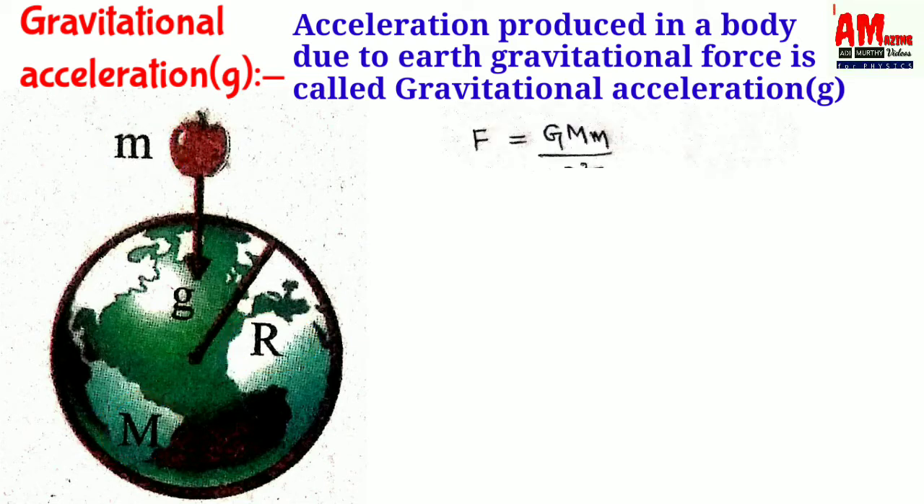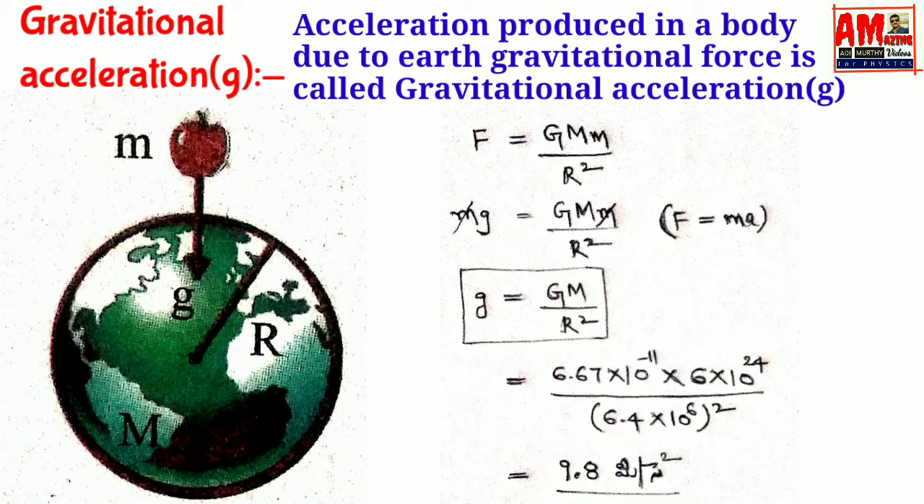According to the law of gravitation, there is an attraction force between the apple and the earth, which is F equals GMm by r square. Since F is equal to mg, we can write mg equals GMm by r square. If we cancel m on the left side and right side, then small g equals GM by r square. From this equation, we can say that gravitational acceleration depends on the mass and radius of the earth, but it does not depend on the mass of the body.